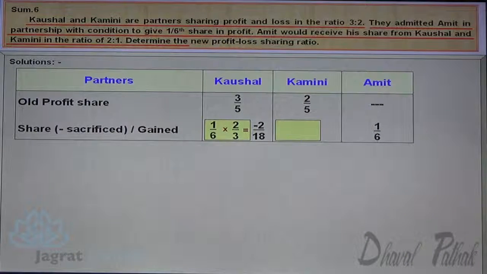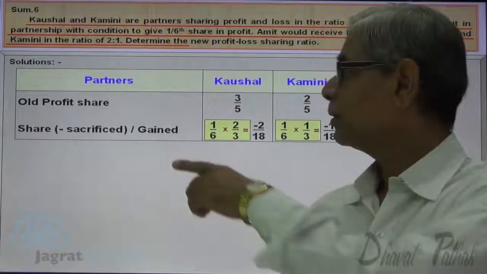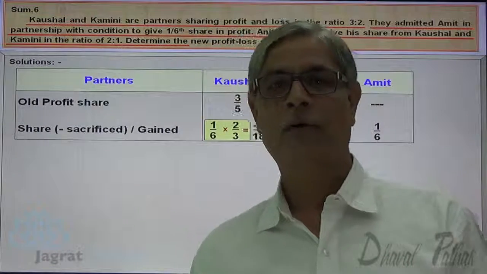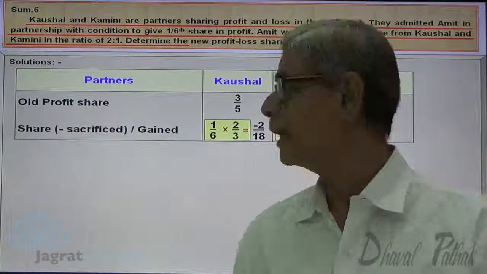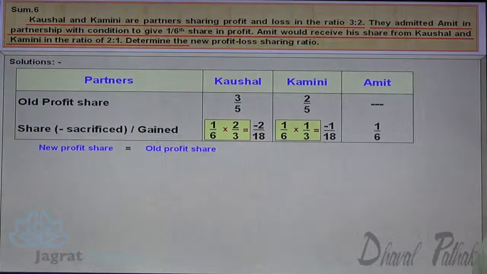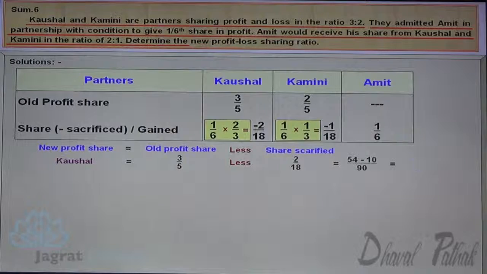In the 2:1 ratio, 1/6 into 1/3 is the share sacrificed by Kamini, that is 1/18. Now this is the share sacrificed. If I want to find out the new share in profit, old share in profit minus share sacrificed is equal to new share in profit. So for Kaushal, 3/5 minus 2/18. 18 3s are 54, minus 10, divided by 18 5s are 90, so 44 upon 90.